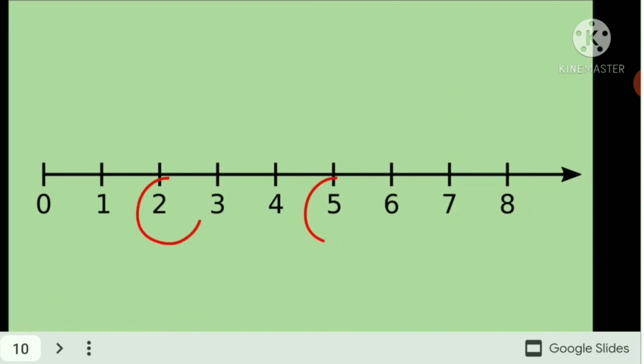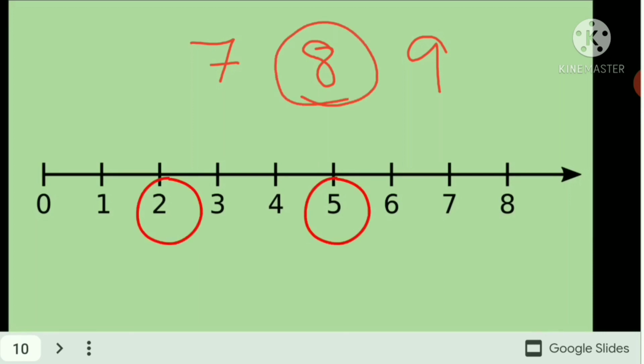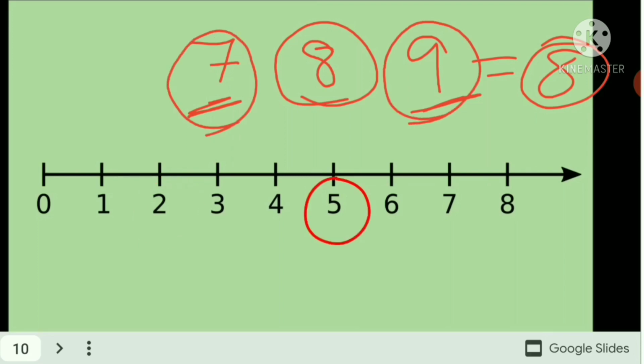So if I tell you between 7 and 9, what will be the number? You can find 8 in between, right? So your answer will be 8. Will not write 7 or 9. We'll write only 8, because we find the numbers that are found in between 7 and 9.